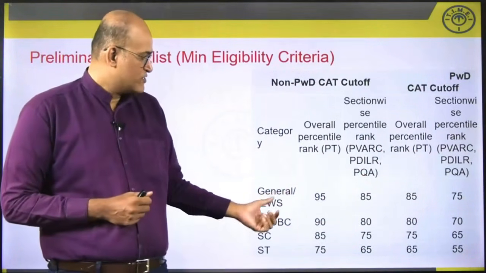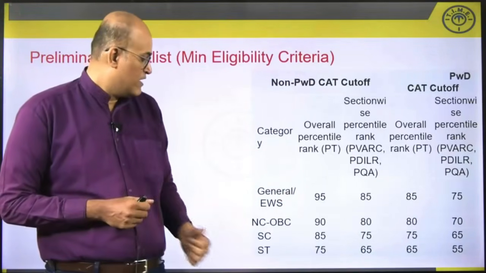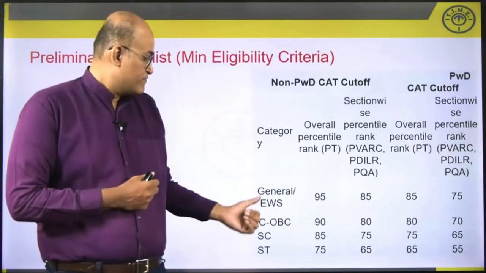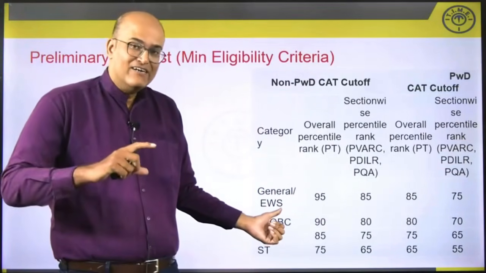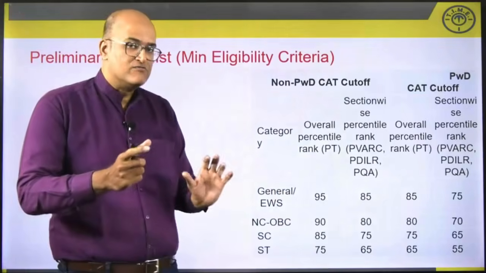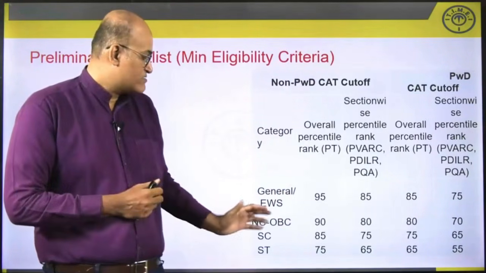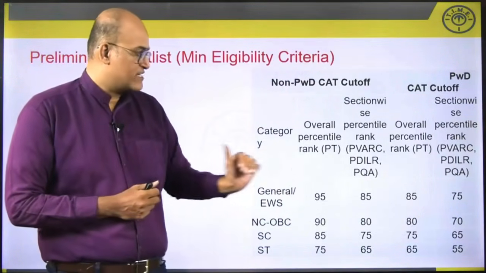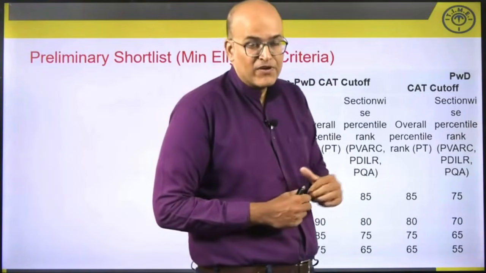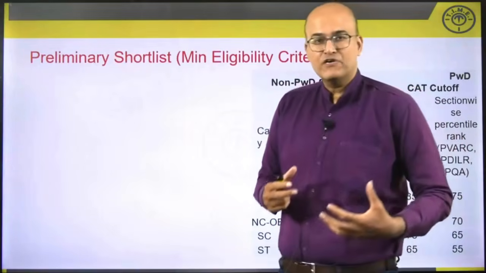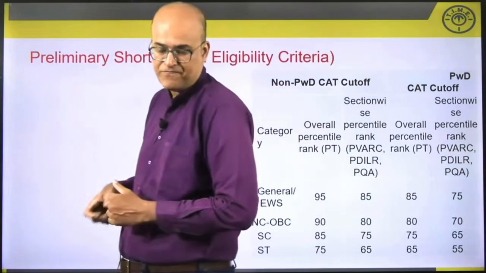EWS and general, of course, they are going to treat as the same in terms of cutoffs. NCOBC would be separate. NCOBC and general category transgenders will be treated as the same. Then SC a separate category and ST a separate category. So these are the cutoffs that you need to clear in order to become eligible for the further shortlisting process.